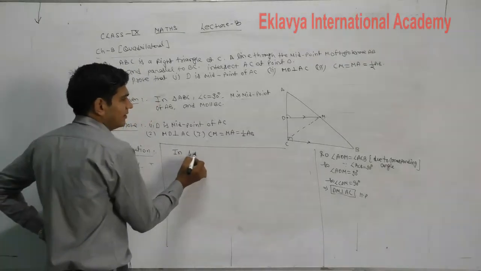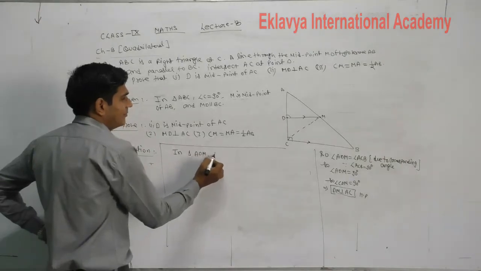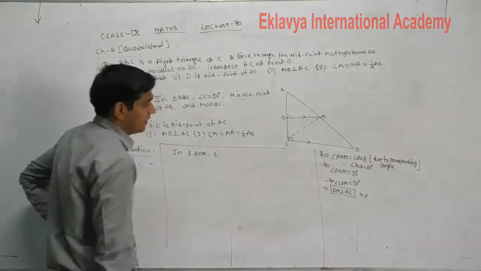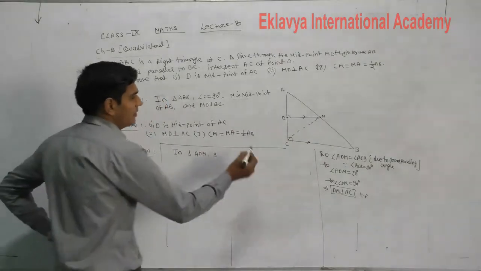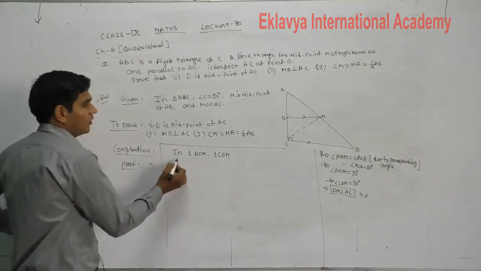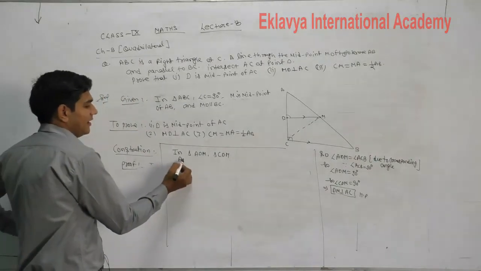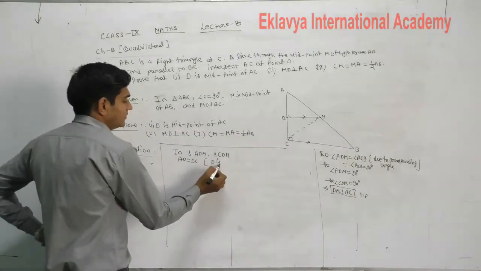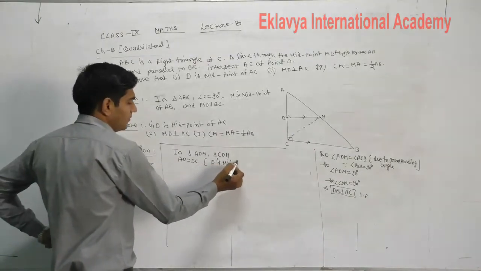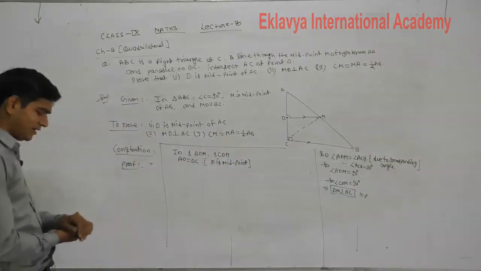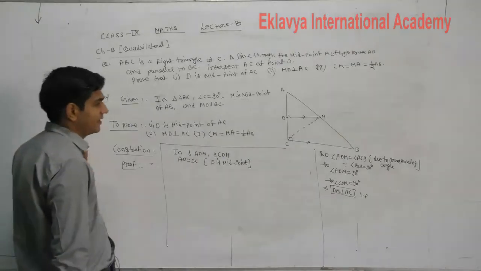In triangle ADM, and second, we will consider triangle CDM. First of all, here AD is equal to DC. Reason: D is the midpoint.